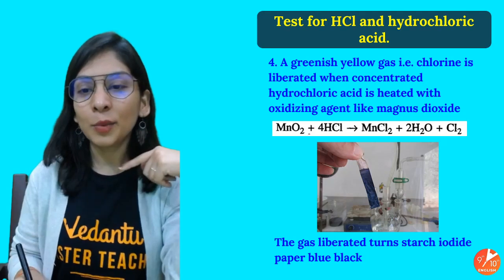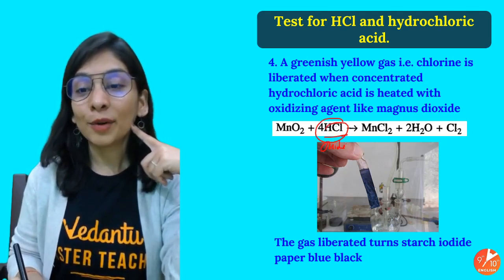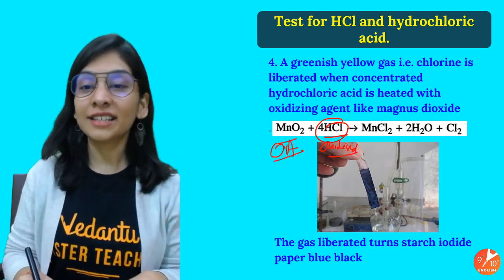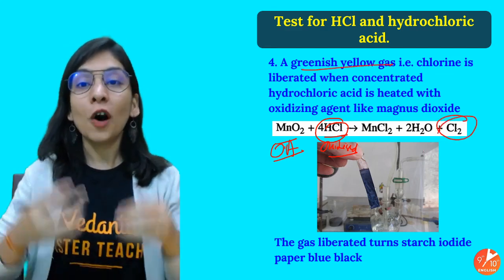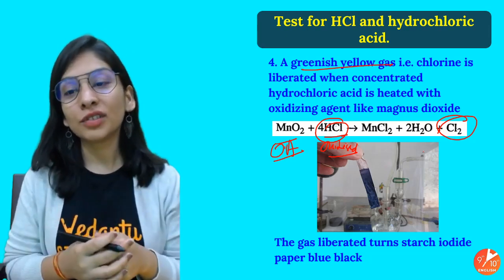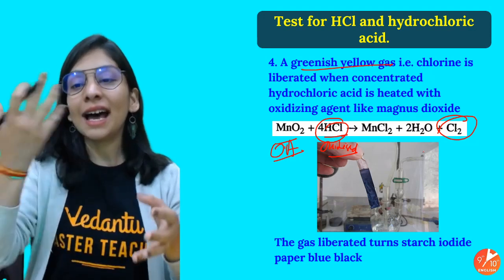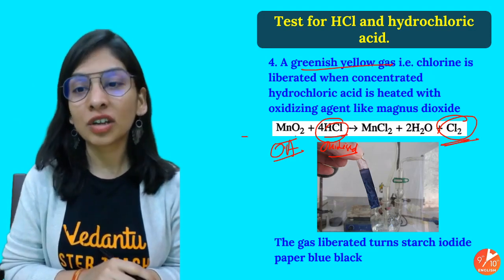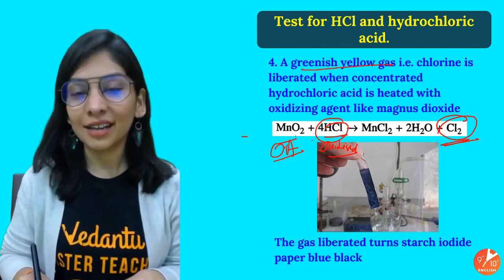And this is something we also know, that HCl can be oxidized with the help of a particular oxidizing agent. We can take MnO2, manganese dioxide. Why am I telling you? Because a greenish yellow gas is going to form, and we can observe that. As soon as we take HCl acid and put MnO2 into it, the same black MnO2, whenever you mix it, you see a gas coming out. You will get metal salt and water along with this greenish yellow gas. That's a proof that yes, HCl gas was there that we took at the very start.